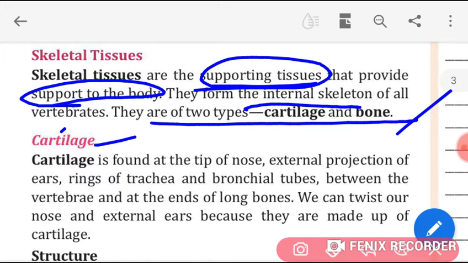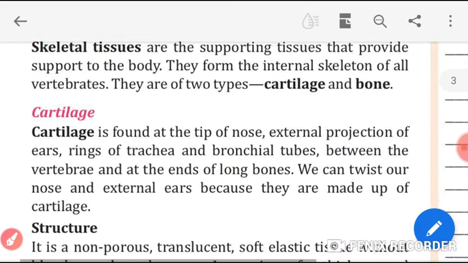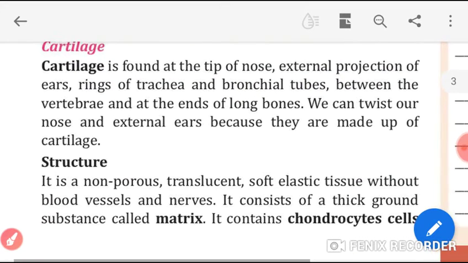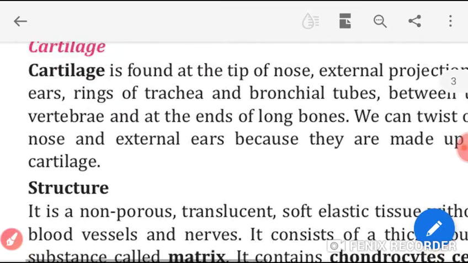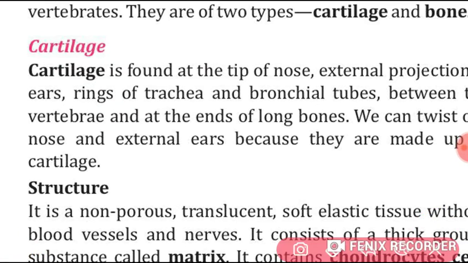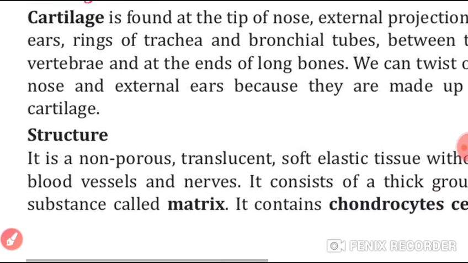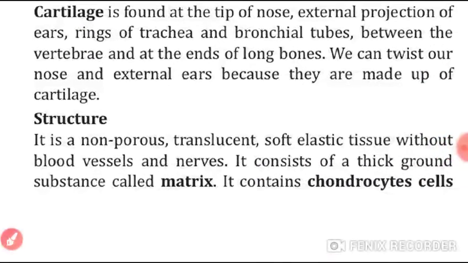Students, this cartilage is found on the tip of the nose, external projections of ears, rings of trachea, and bronchial tubes. Students, we can twist our nose and external ears because of this cartilage only, because they are made up of this cartilage only. So, we will first study about its structure.